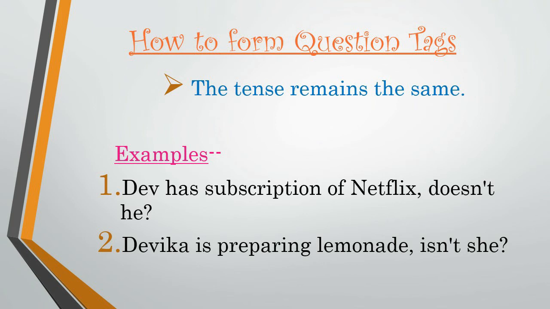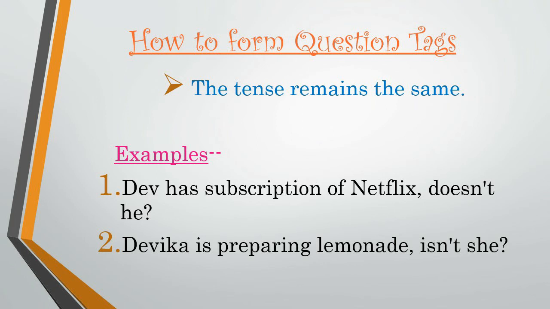Have a look at the examples. Dave has subscription of Netflix, doesn't he? Here, has is a verb and it is in simple present tense. What have I done? I have asked the question in simple present tense only. Doesn't he? Okay. Second example.